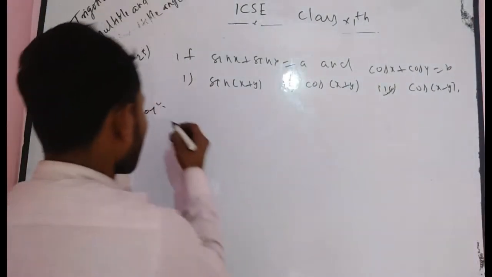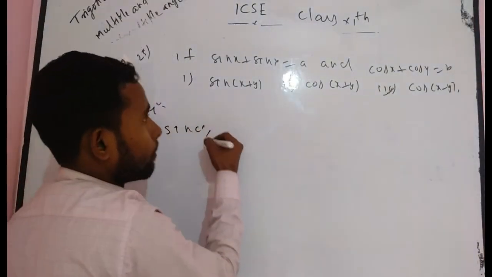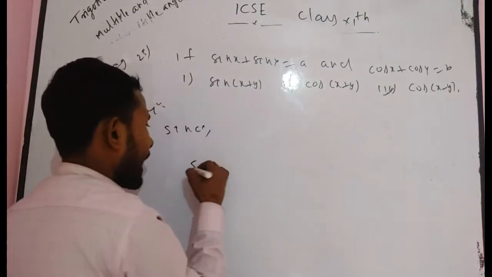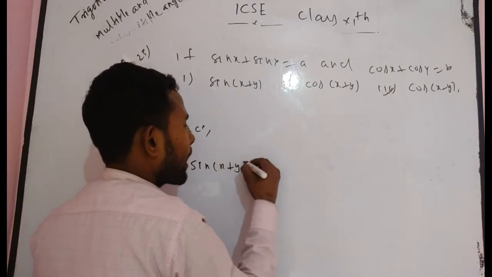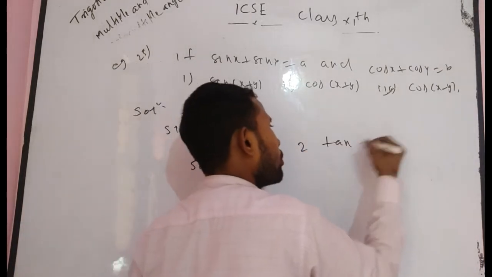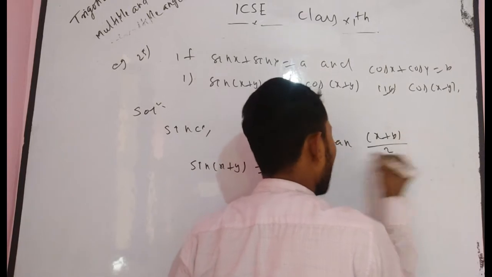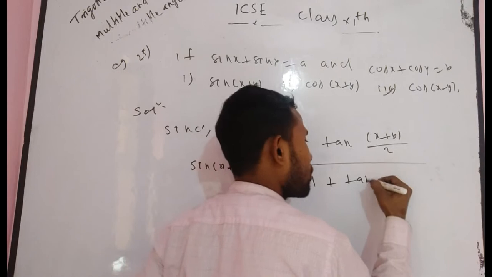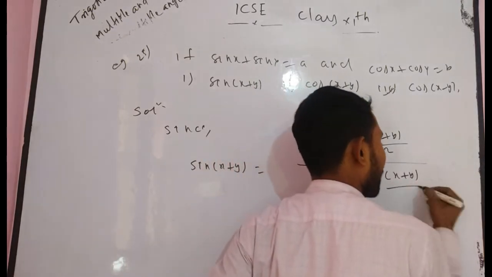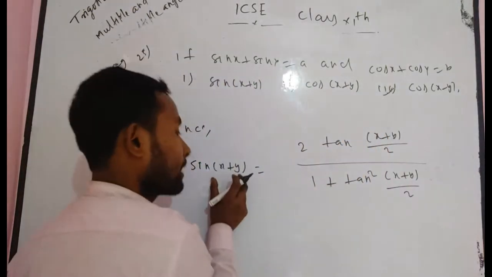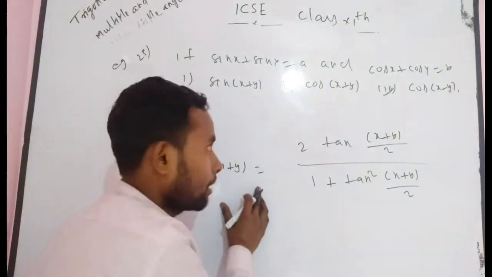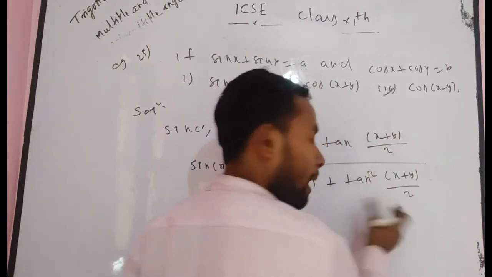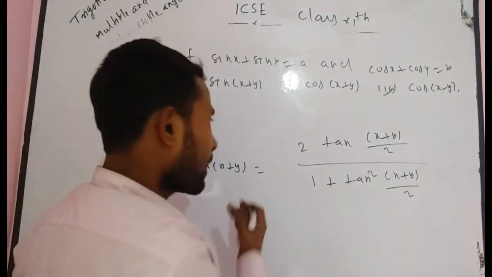Since there is sin(x+y), cos(x+y), and cos(x-y), I think you know that sin(x+y) is equal to what? You can write 2 tan((x+y)/2) divided by 1 plus tan square((x+y)/2). Suppose this is theta, then it becomes sin theta. Sin theta is equal to 2 tan(theta/2) by 1 plus tan square(theta/2). So you can directly solve.